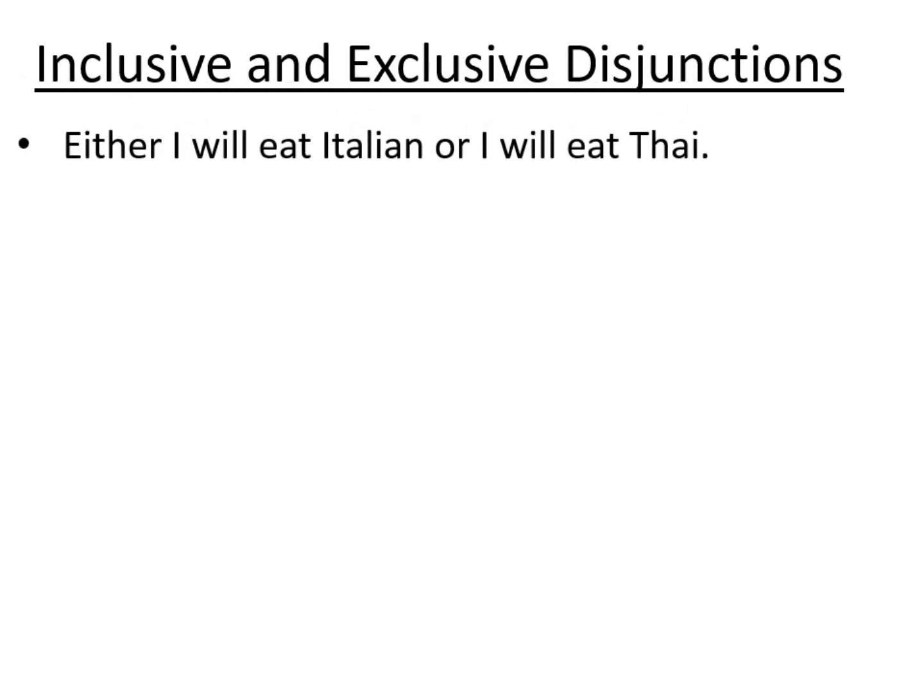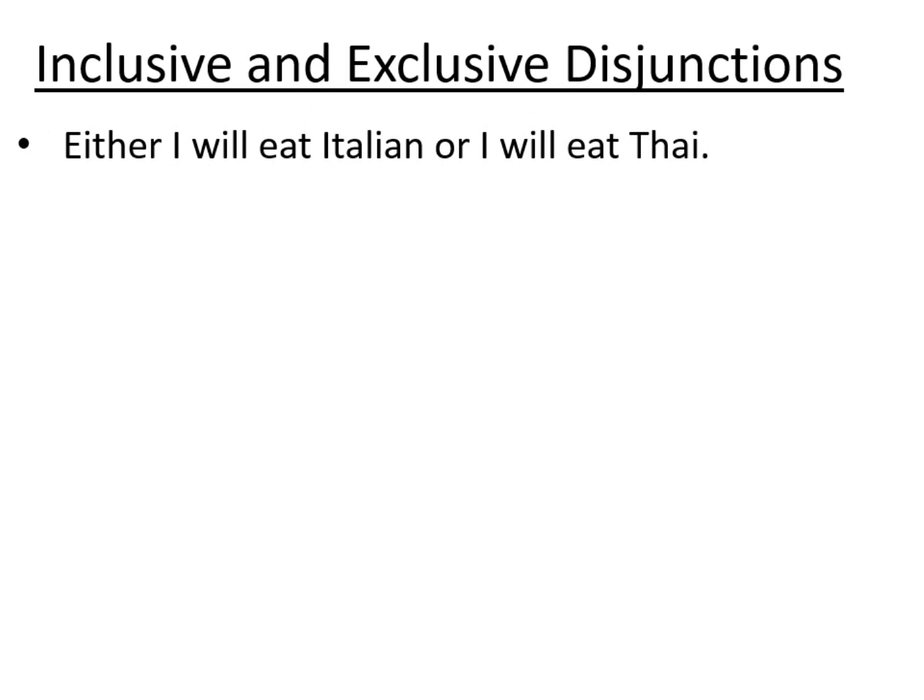So now we come to the inclusive and exclusive disjunctions, and here we can see again the problems that everyday language can cause. For example, either I will eat Italian or I will eat Thai.